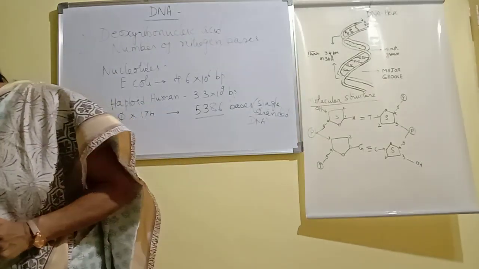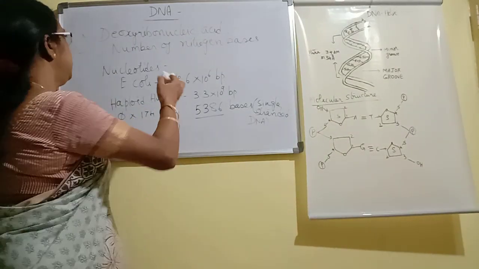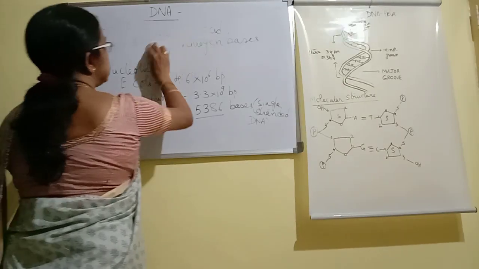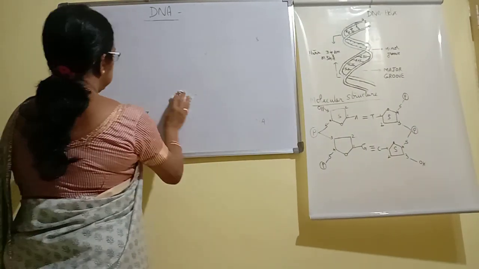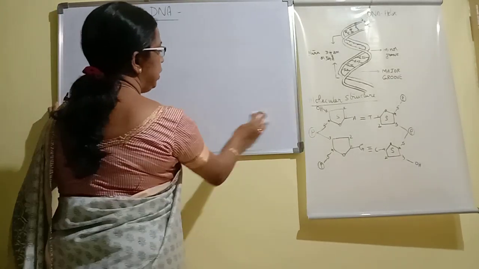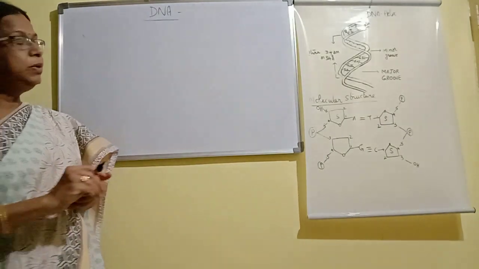Now next we will look at a brief history of a few historical events or studies made in the field of DNA.